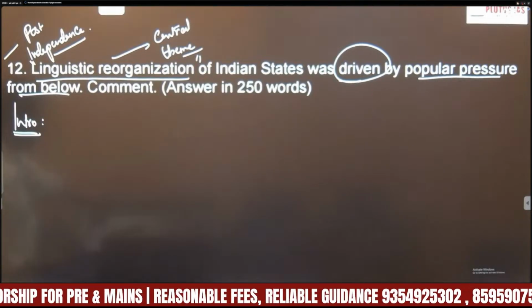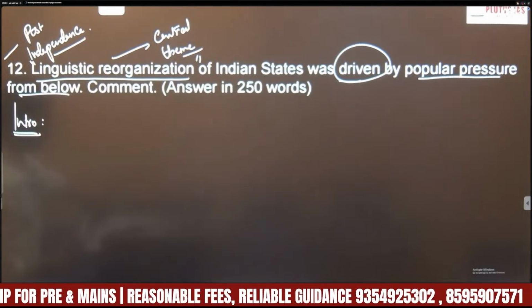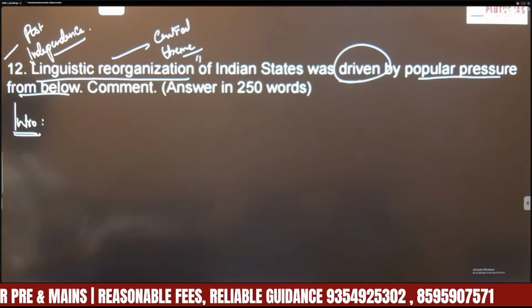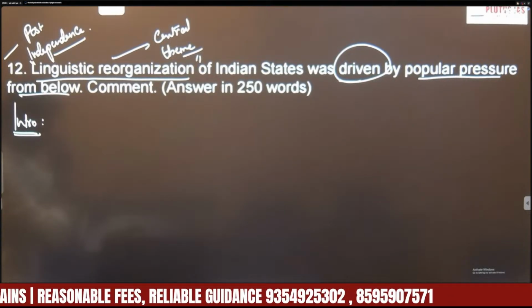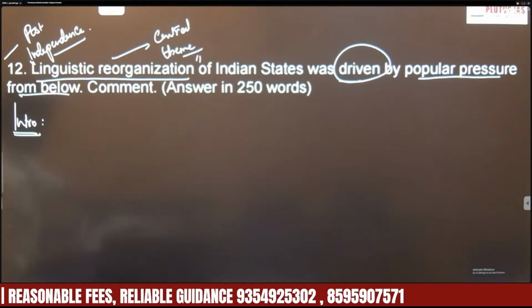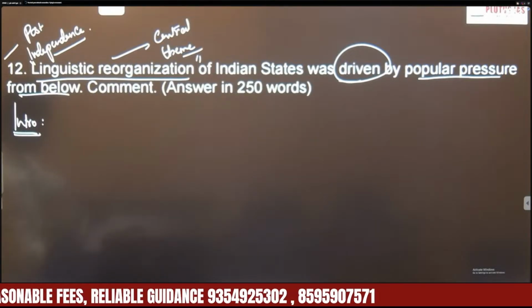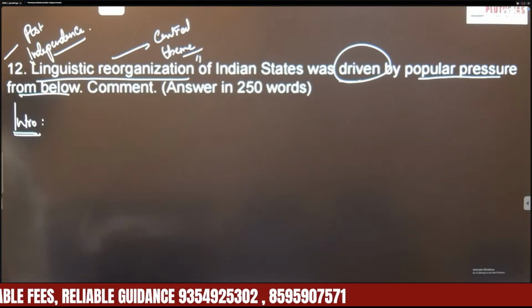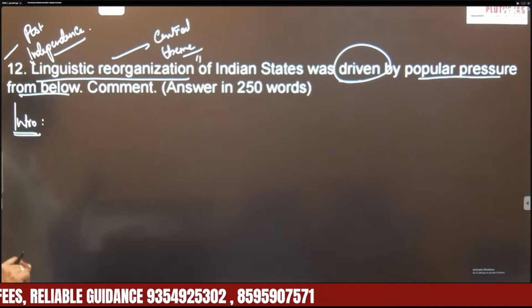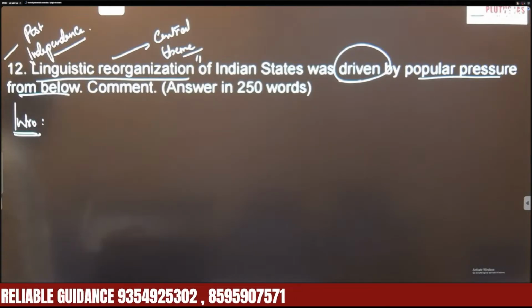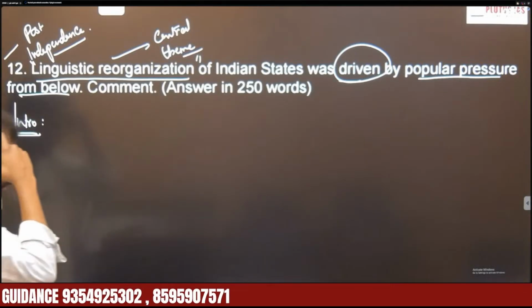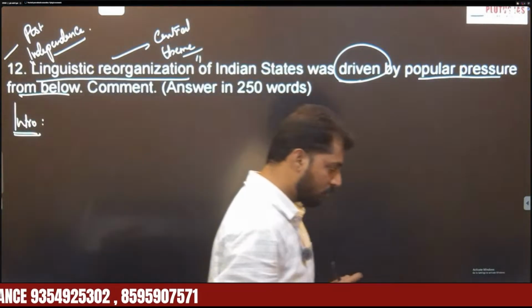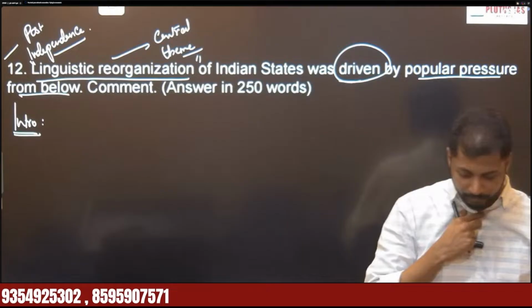So many states started demanding reorganization or creation of a new state on the basis of language. Even the government of India succumbed to this pressure to recognize the federal structure of India. And in the introduction itself, you can add one line that linguistic reorganization was largely a product of democratic pressure from below. So you have to write such an introduction.